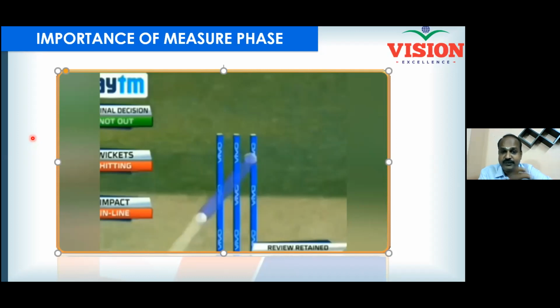The data of the path followed by the ball, its speed, its direction, everything is captured. As a result, the software is able to draw the blue color line and gives you a wonderful clue that it is going to hit the stumps. And so the batsman is declared out. So the decision making has become easier by drawing the blue color line. So drawing the blue color line is called regression analysis. Is it clear? Drawing the blue color line is regression analysis.